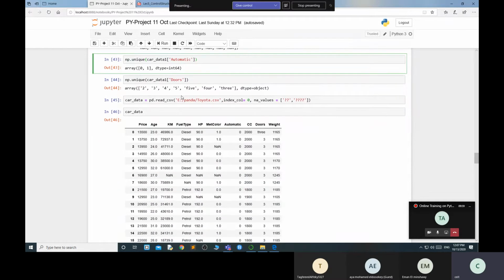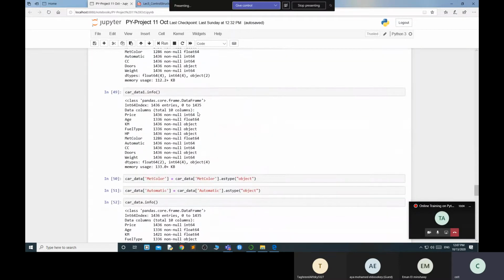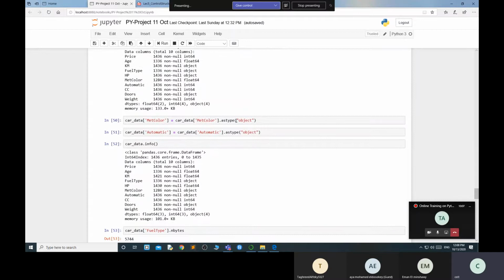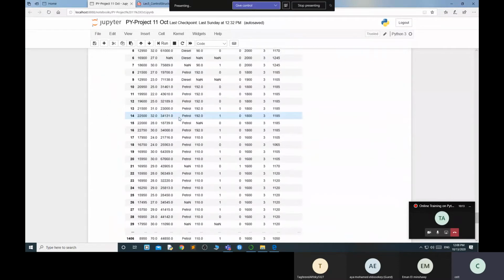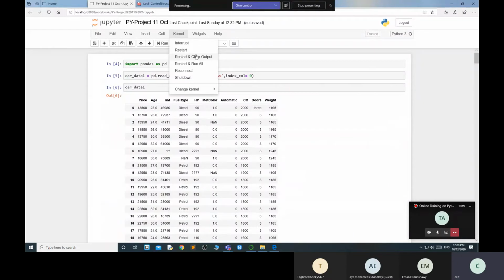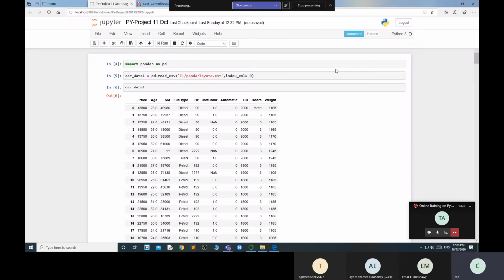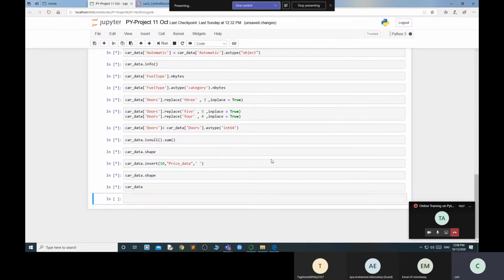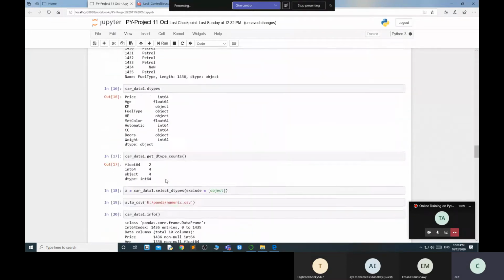We found the unique values and replaced some door values. Yes, some manipulation part we did yesterday, and all these things are automatically done. We replaced the gates and shapes. I need to restart and run all, because if I execute all these things I need to restart everything once again. Okay, everything ran perfectly.